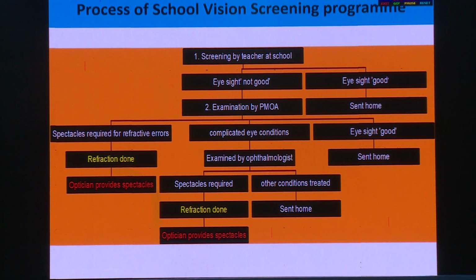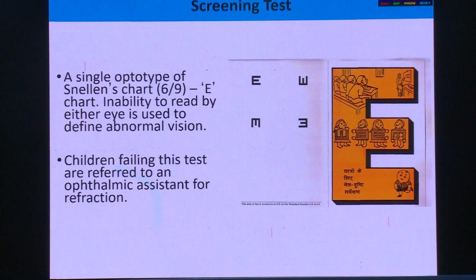It is a 3-pronged program. In stage 1, teachers are trained, and they do the initial screening using the 6/9 cutoff. Then children are referred to ophthalmic technicians, who do the refraction. Finally, they go to opticians, who provide spectacles, and that too free of cost. The question is whether the 6/9 cutoff is right, or whether we need to change to 6/12. WHO recommends 6/12. We had a detailed discussion, and we wanted to take the 6/12 cutoff.